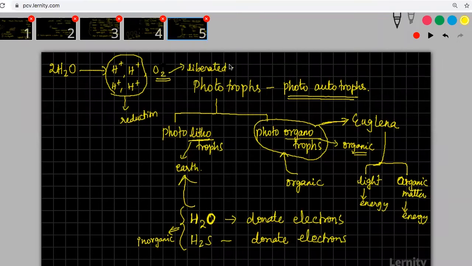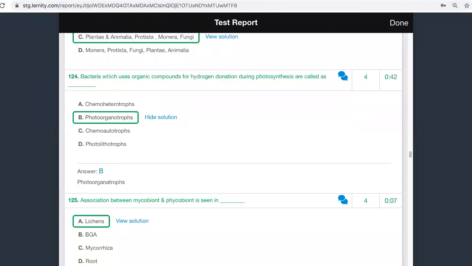You will all study this information later in NCERT. It is all there in the NCERT text itself, but it is present in a different topic altogether. Okay, so now we can go ahead with the next question.